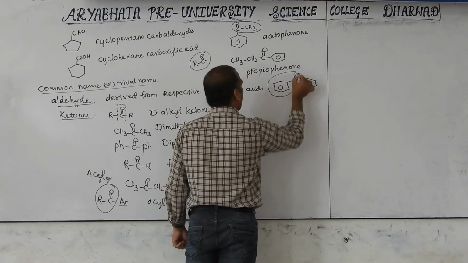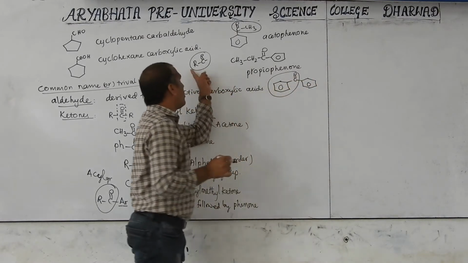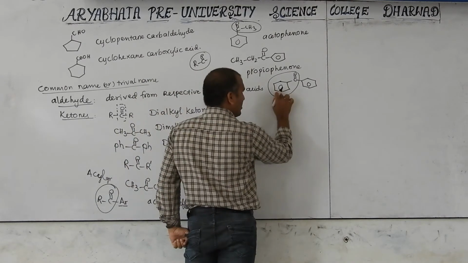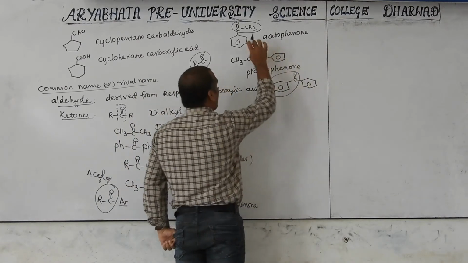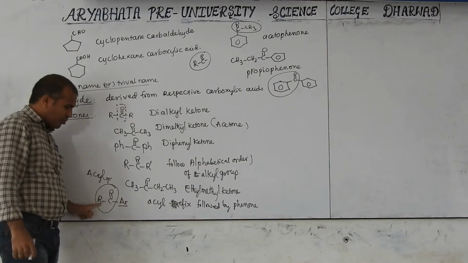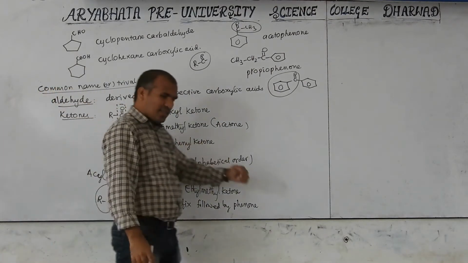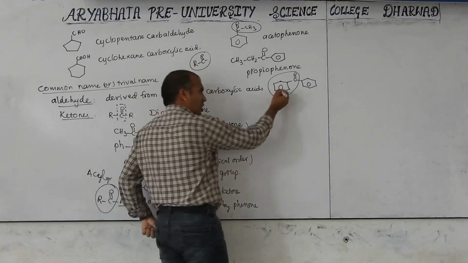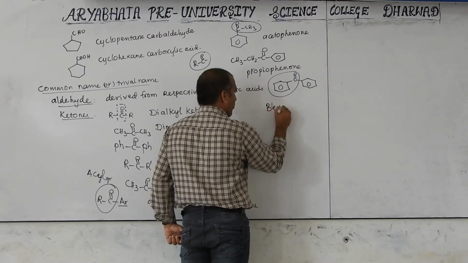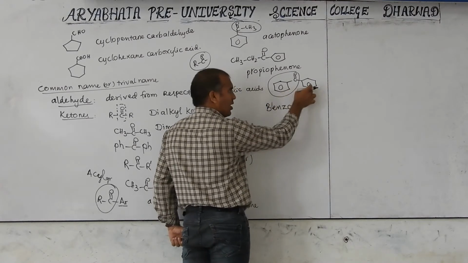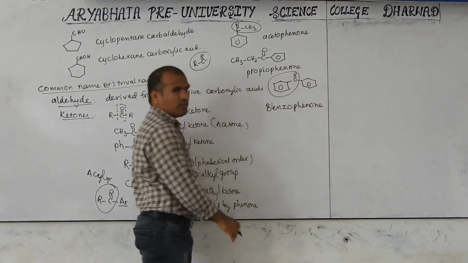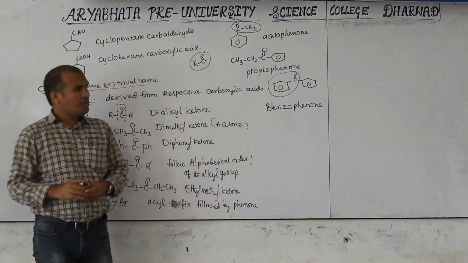Now this part is R-C double bond O, and the R group here is phenyl. The total is called the benzoyl group. If this type of acyl group is bonded to a benzene ring, it is acyl followed by phenone. So here this group is called benzo, and this is called phenone type. Benzophenone.